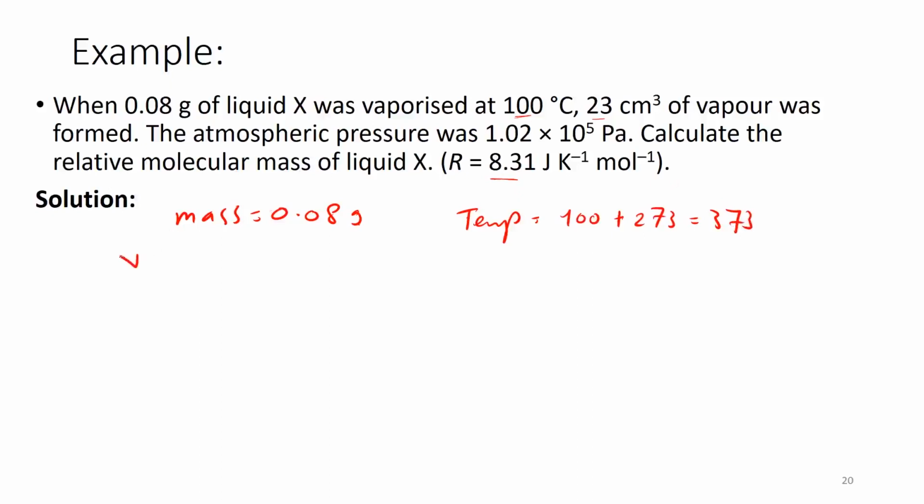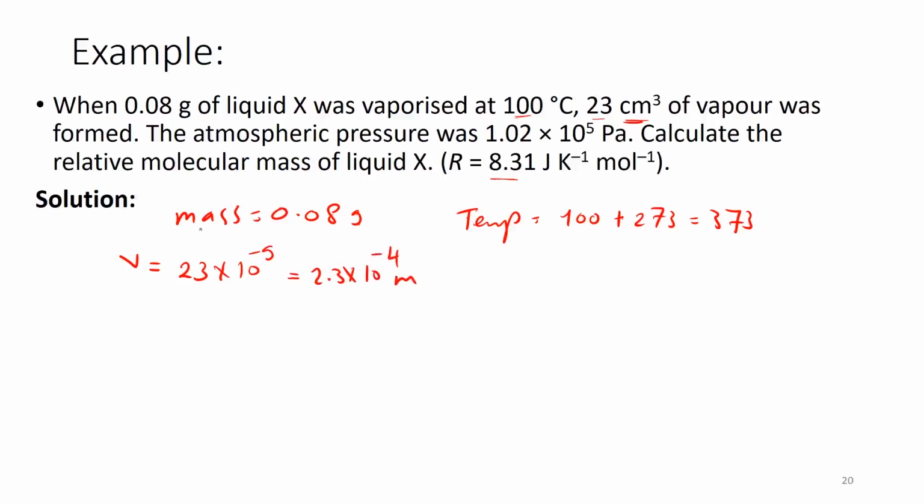Now the volume, on the other hand, I have it in cubic centimeter, but we need to convert it into cubic meter. This means I have to multiply by 10 to the power minus 6. So if I have 23 multiplied by 10 to the power minus 6 to convert it into cubic meter, this means I have 2.3 multiplied by 10 to the power minus 5 cubic meter.